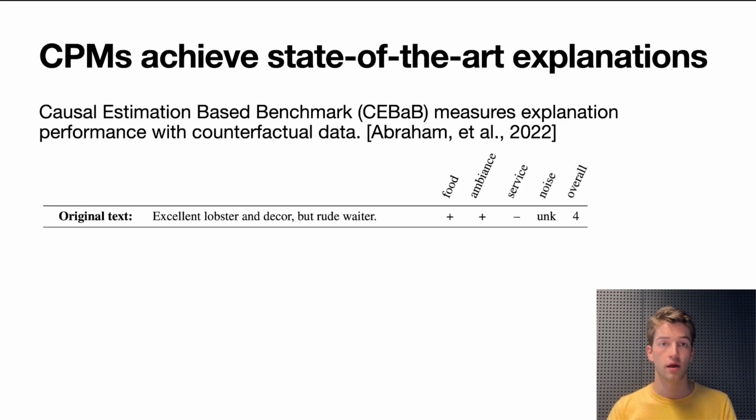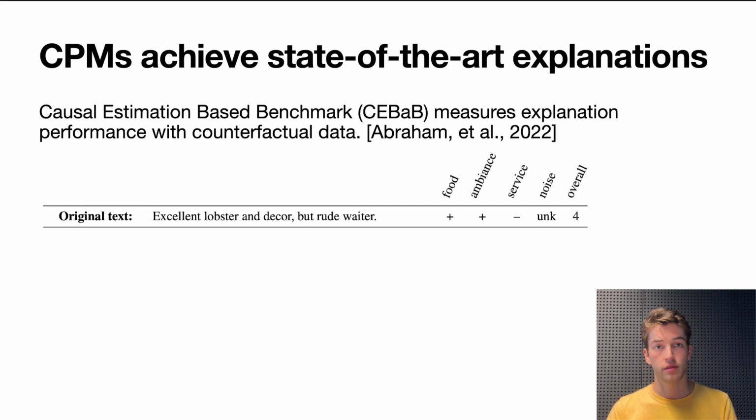CEBaB is a sentiment analysis dataset where there are restaurant reviews. You have an overall 5-star sentiment rating, and then there are also 4 intermediate concepts: service, noise, food, and ambience, and those have ternary sentiment ratings: positive, negative, or unknown.